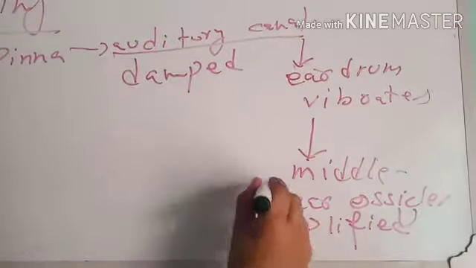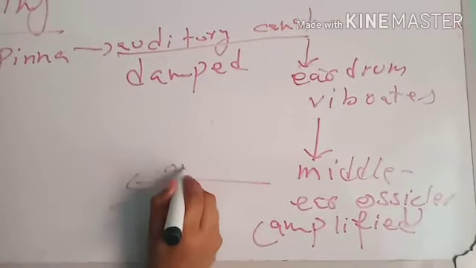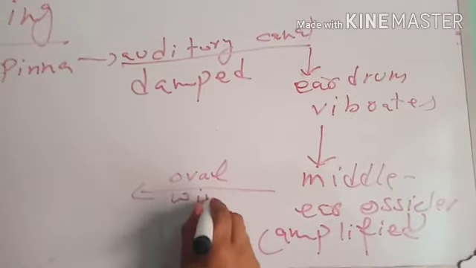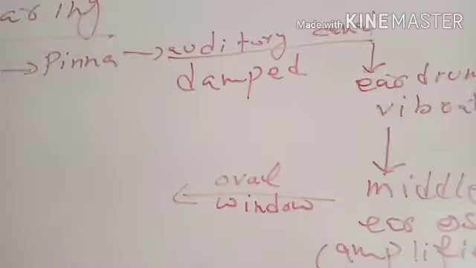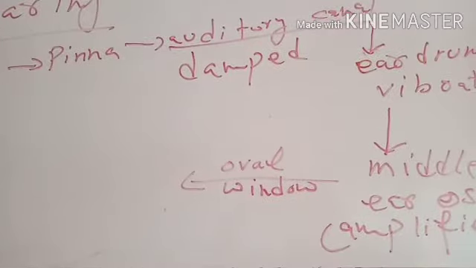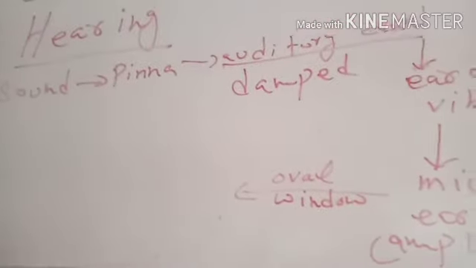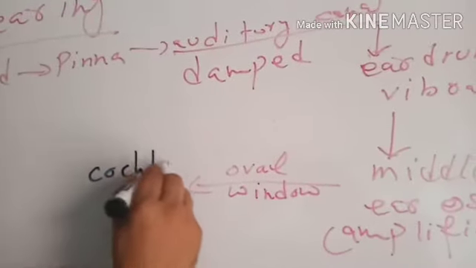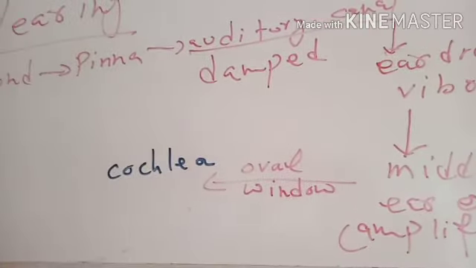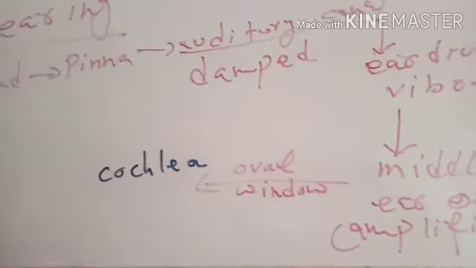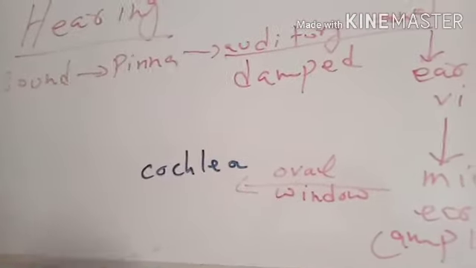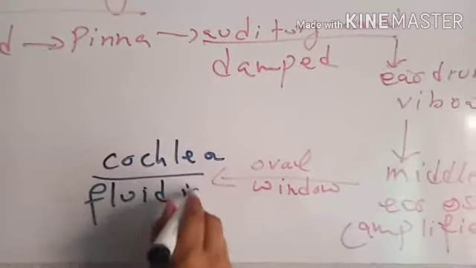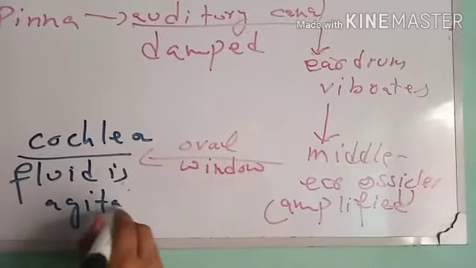This amplified sound passes through oval window into the cochlea, and because of the vibration of the amplified sound, the fluid inside cochlea is agitated.